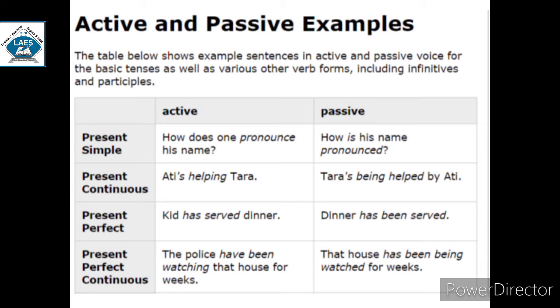Present perfect continuous. Whenever there is a perfect continuous, after been you need to add being. The police have been watching that house for weeks. That house has been being. Watching will be converted into the third form, that is watched, for weeks.